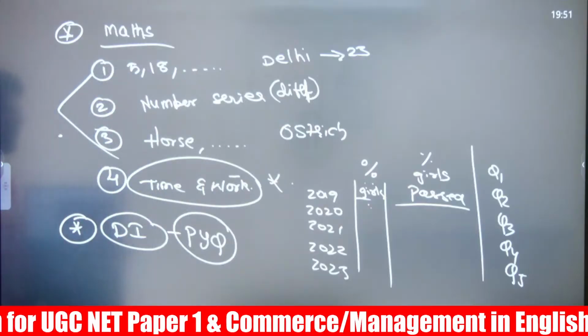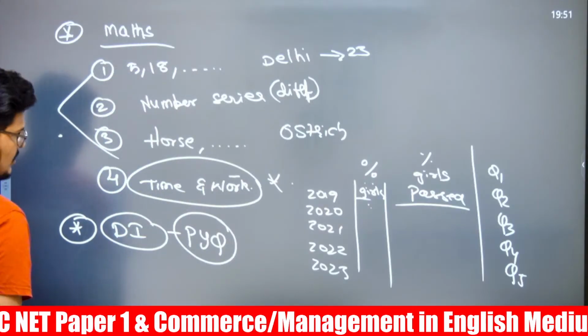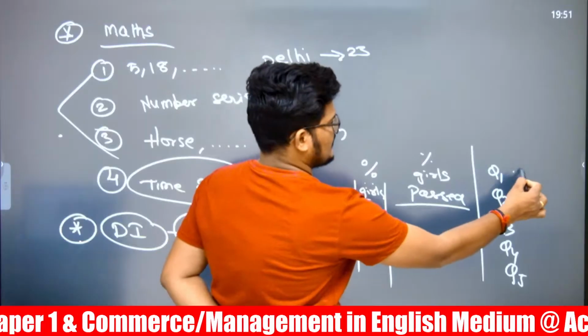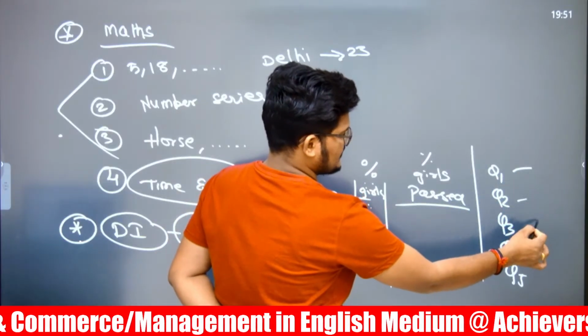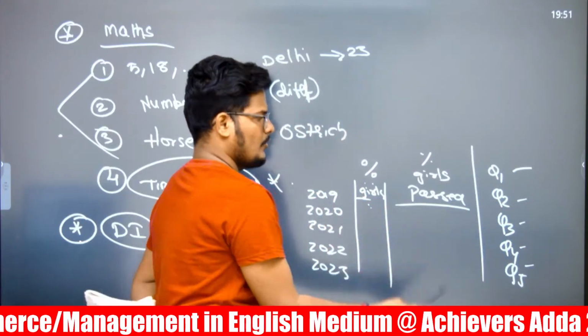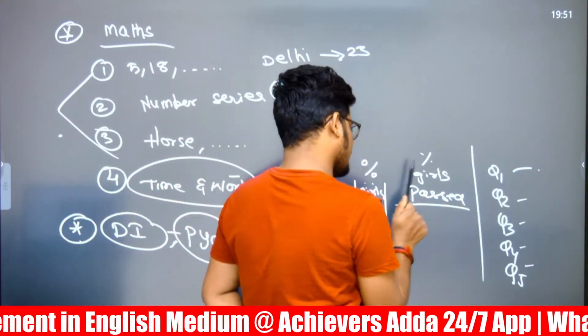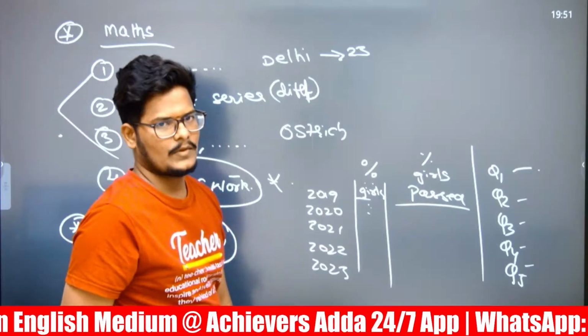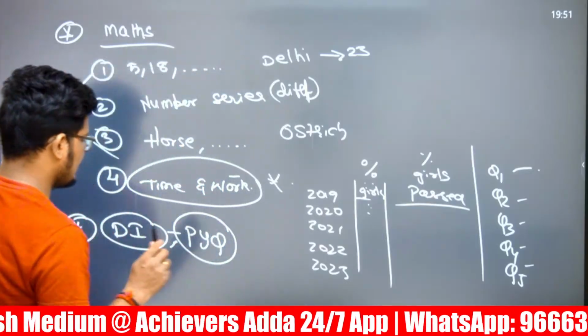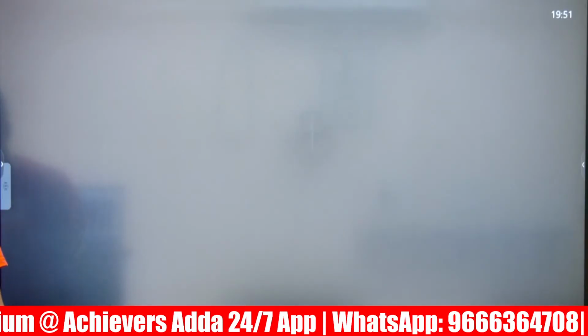That is a tricky point in the DI. Because whenever the total number is different here, here, here, here, it will be difficult for you to calculate for each and every question and compare. So that is a DI which was asked.